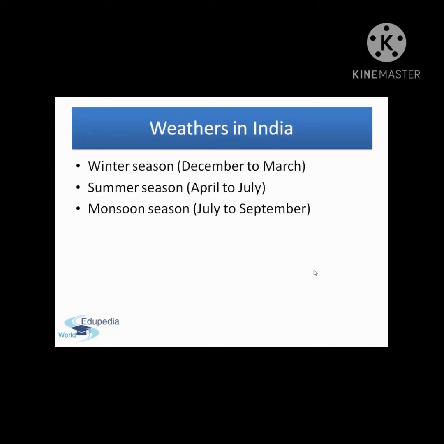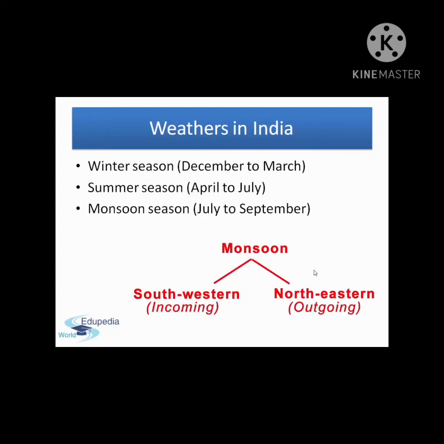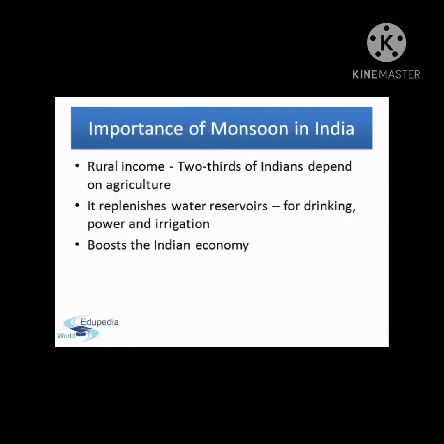Now, according to the India Meteorological Department, weather in India is divided into 3 different seasons, and they are winter, summer and monsoon. Monsoon is further divided into 2 types. One is incoming monsoon or advancing monsoon, and another one is outgoing monsoon or retreating monsoon. Monsoon plays a vital role for the Indian subcontinent. The term monsoon refers to seasonal moisture-rich winds.